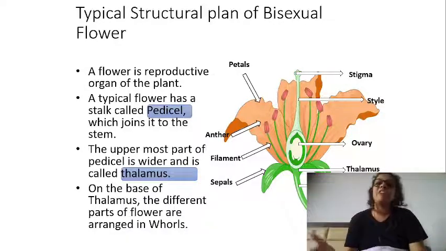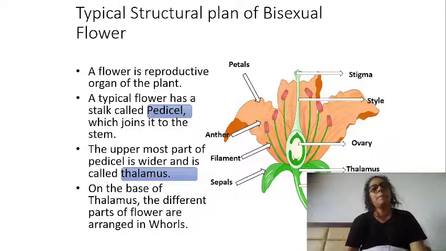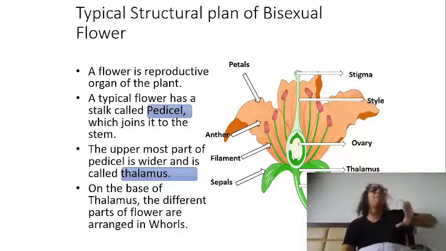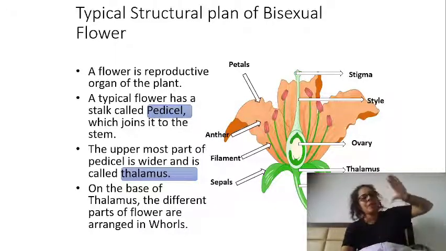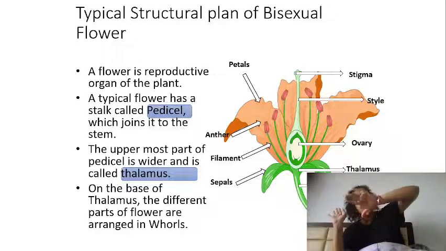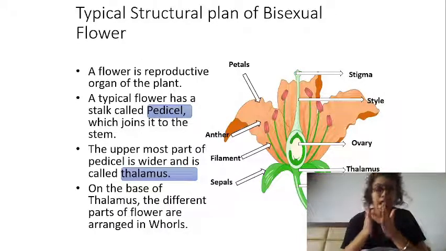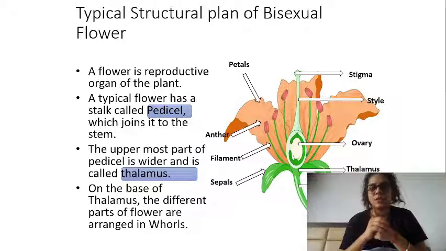Bisexual is basically when both male and female reproductive parts are there. Suppose there is a flower with only the female part, stigma, style, and ovary, only carpel or pistil. That is a unisexual flower. A flower with only the male part, that means only stamen, anther and filament, no carpel or pistil, is again a unisexual flower. But if both are there in the same flower, we use the word bisexual.